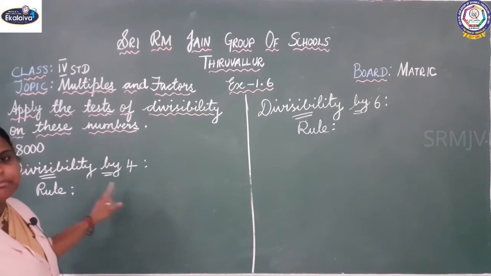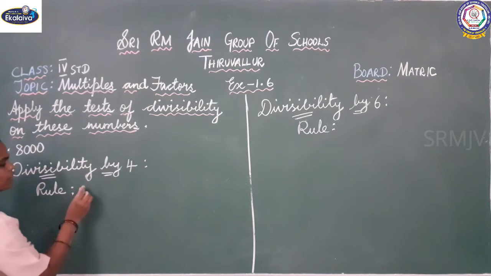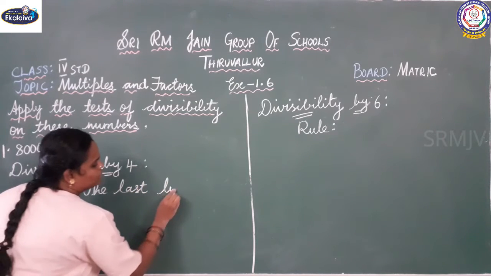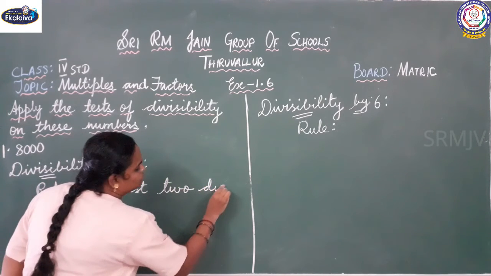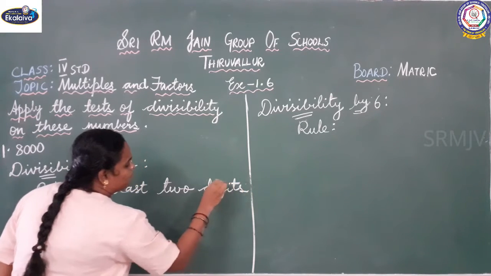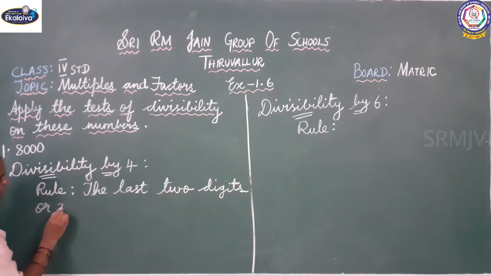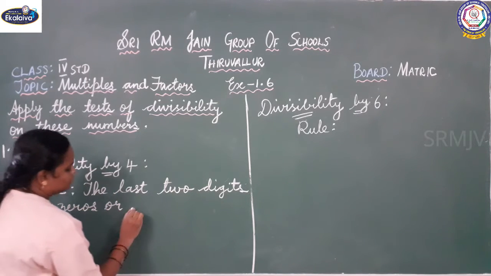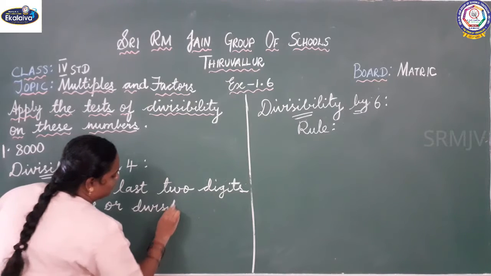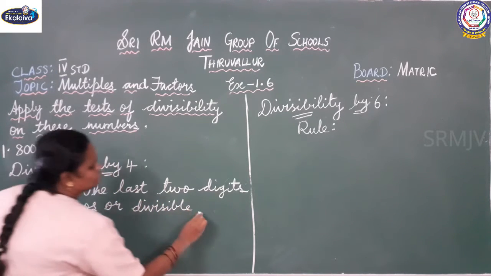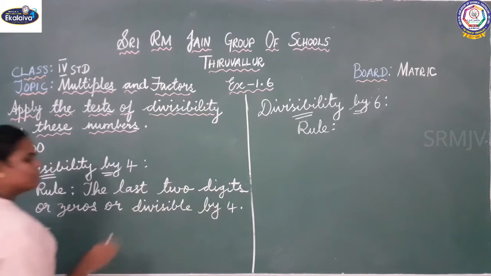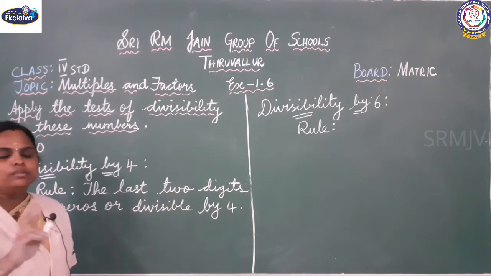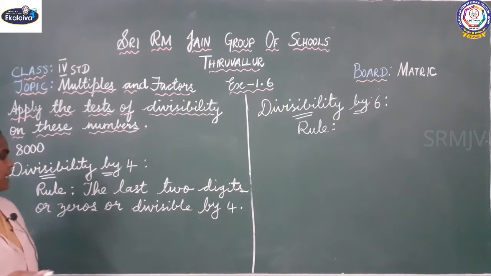Next, divisibility by 4. So we'll write the rule for 4. The last two digits are zeros or divisible by 4. If the last two digits are zeros, then we can say it is divisible by 4. Otherwise, if the last two digits are divisible by 4, then we can say it is divisible by 4.